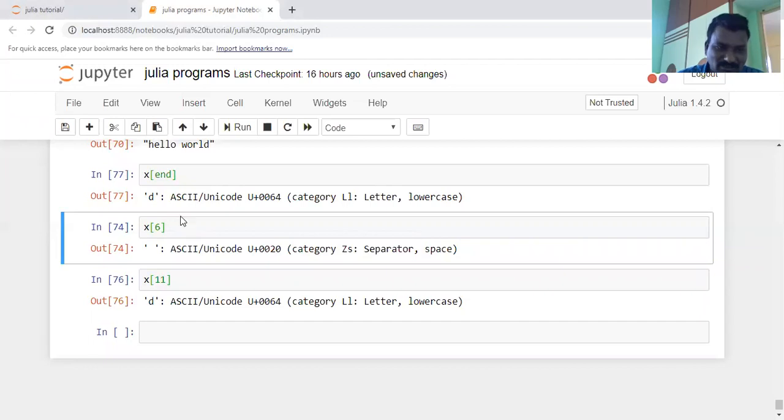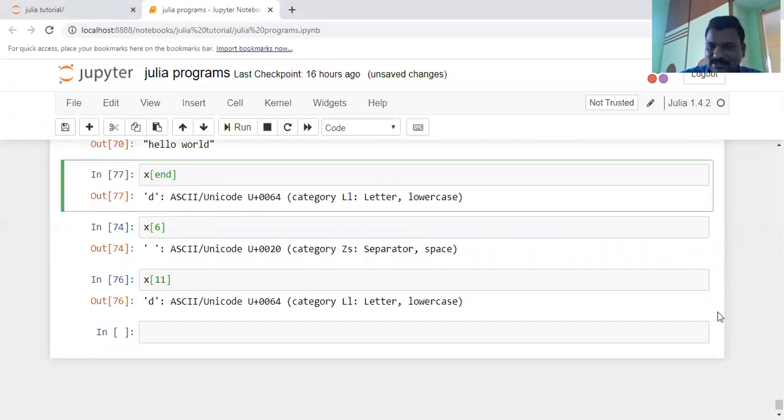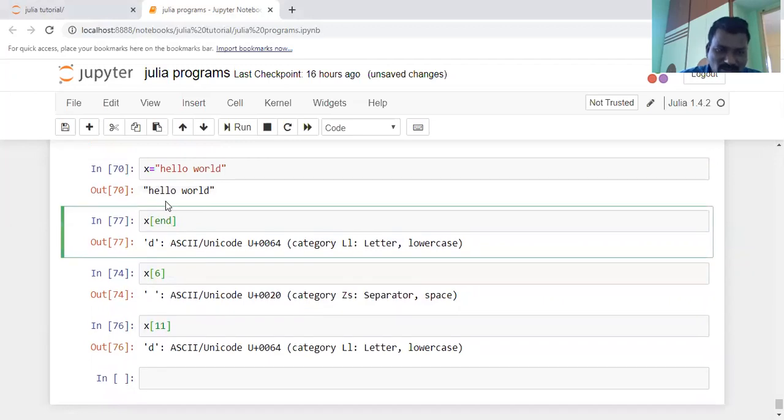Let us take a simple example. Hello world consists of end. For example, I want to know about n minus 1. The n letter is D, minus 1 moves one place back. It gives the value L.